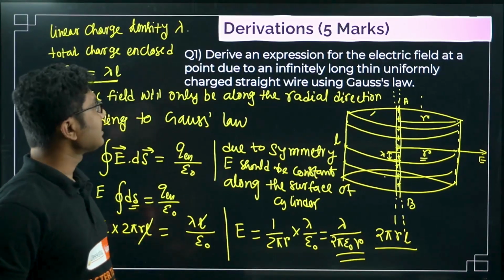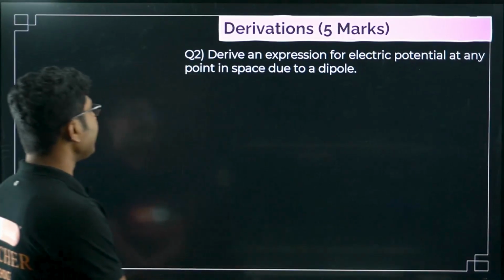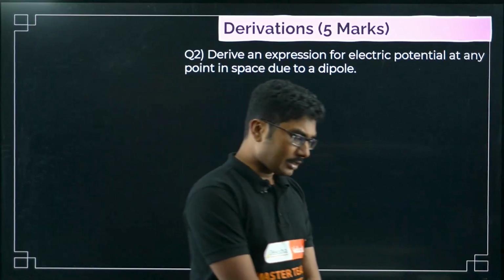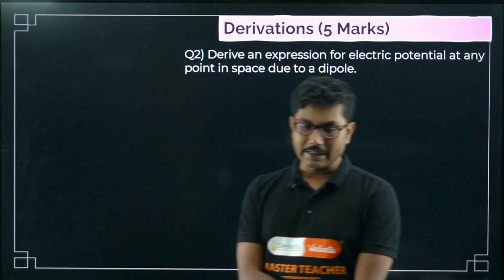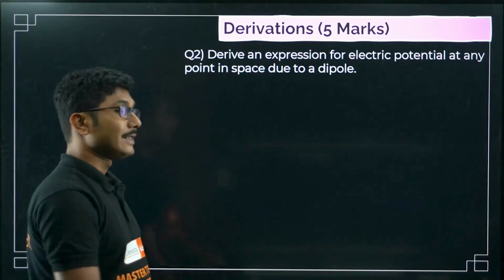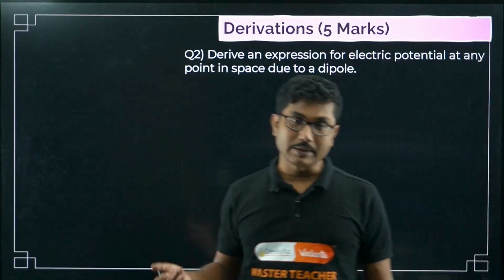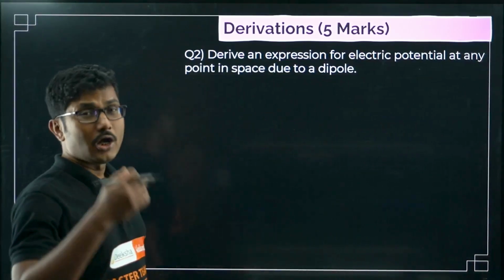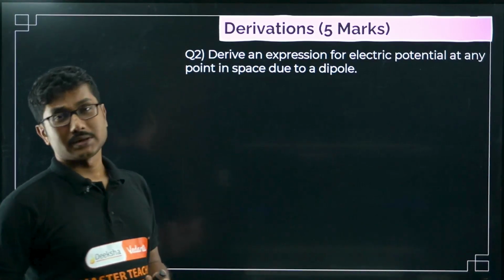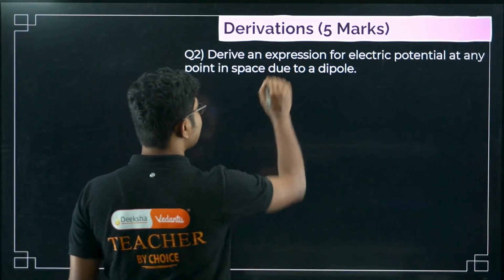Now next question, next derivation, let's see. Derive an expression for electric potential at any point in space due to a dipole. This was while doing another series, Decode NCERT, some students said, sir, please do this derivation, I feel this is important. They said it came in their college question paper. So I said, okay, this came once or twice, not super important, but since I have not covered it in our regular Brahmastra series, I will cover it in this lecture.